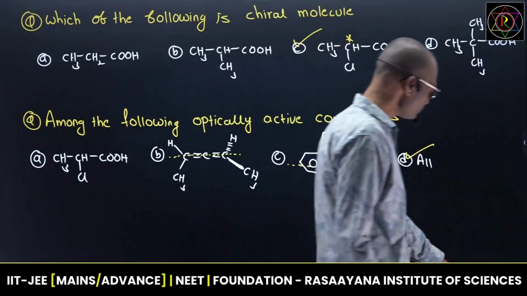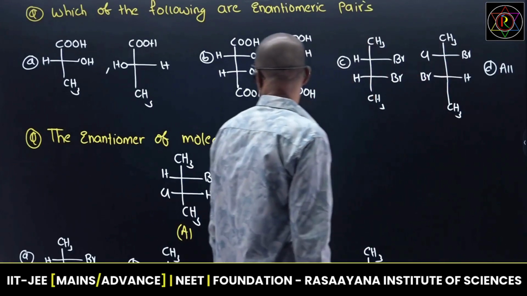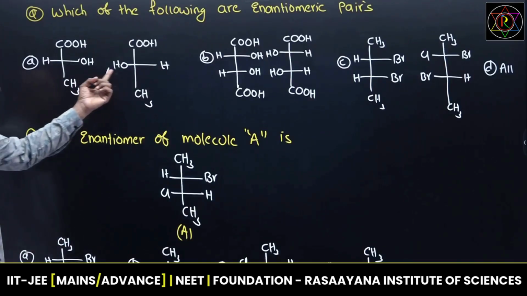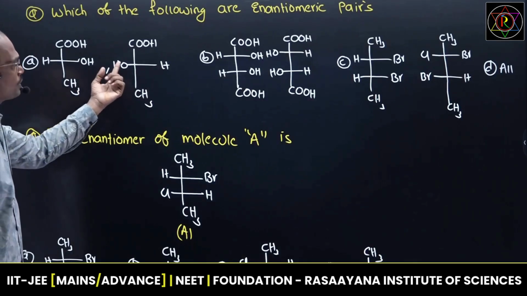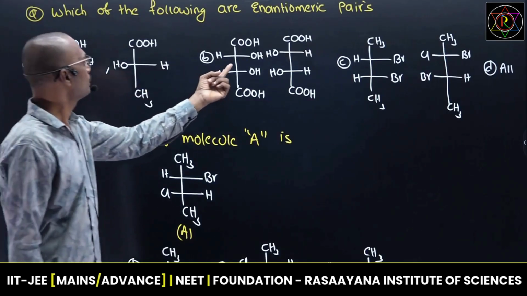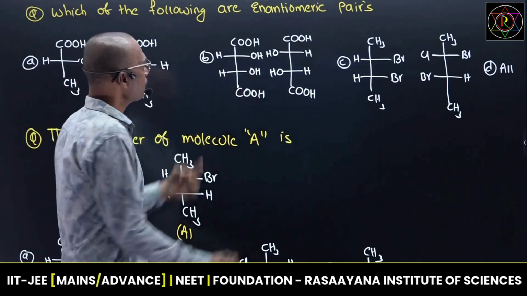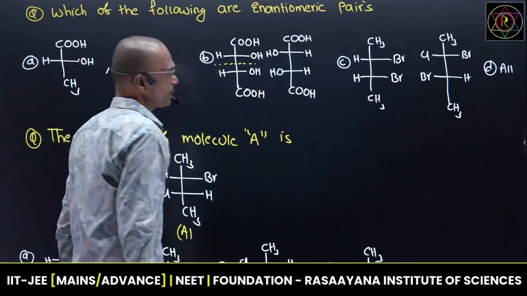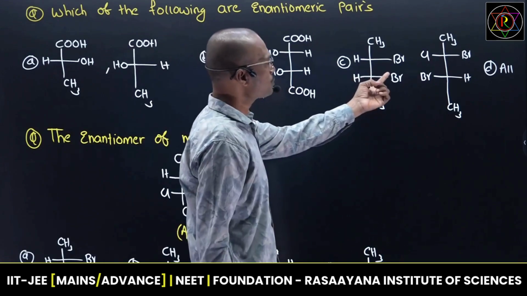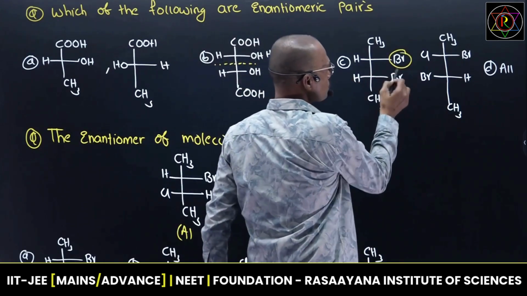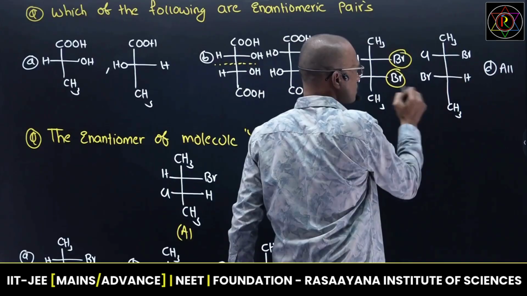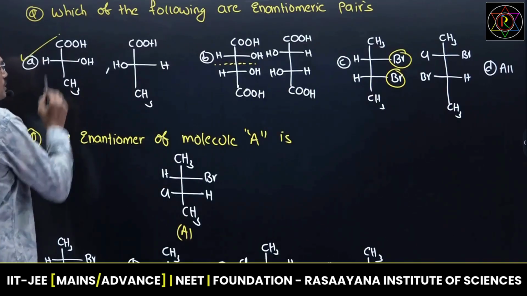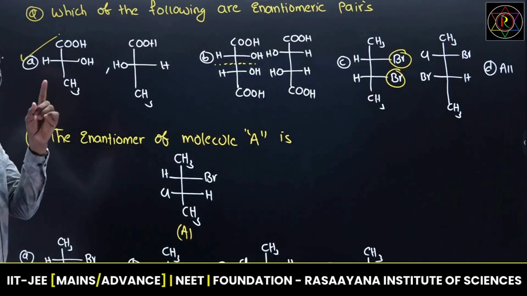Next. Now go through this. Which of the following are enantiomeric pairs? See, is it a mirror image or not? Yes, it is a mirror image, it is an enantiomeric pair. Now see this. Plane of symmetry present, so the mirror image is not enantiomeric. But here, two bromines are towards the right side, and here right side, left side, it is a diastereomer. The answer is not all. Only one pair is a mirror image. So the answer is A. One chiral center, mirror image is always enantiomeric.